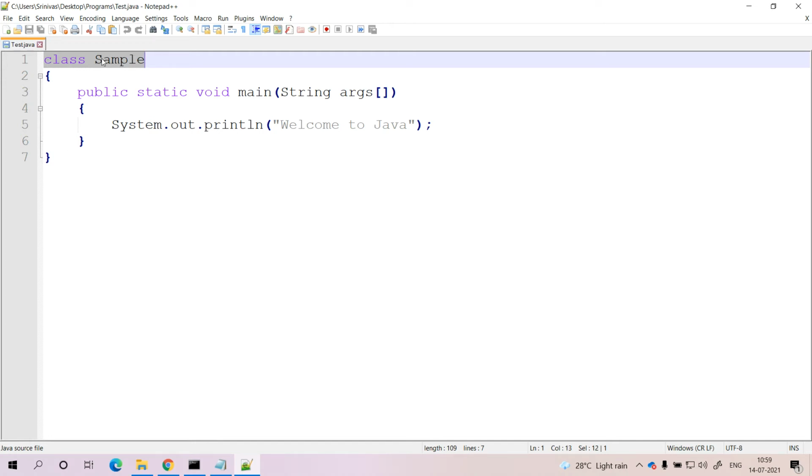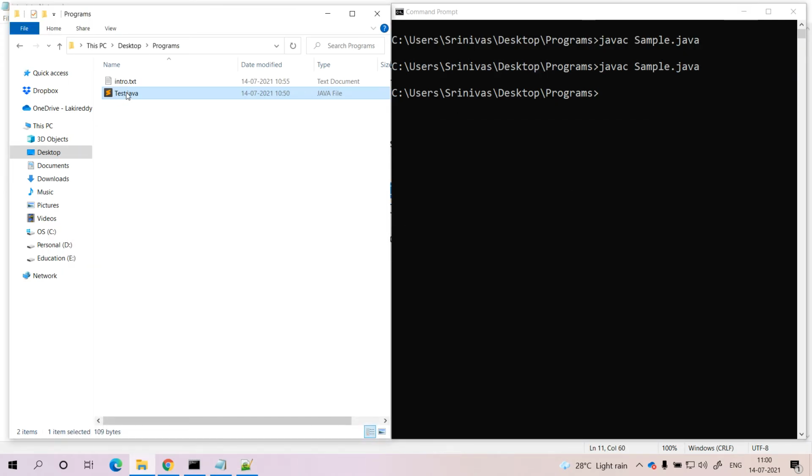Whenever the class has default visibility, you need not maintain the file name the same as the class name. You can give a different file name and the class name will be different. Here the class name is sample and the file name is test.java. There is no problem. Let me try to compile now. Here the file name is test.java and within that file the class name available is sample.